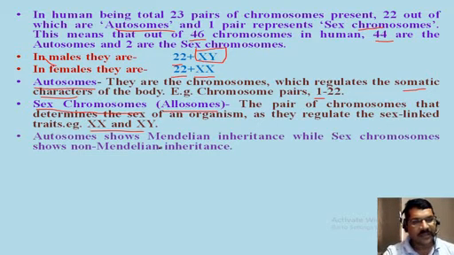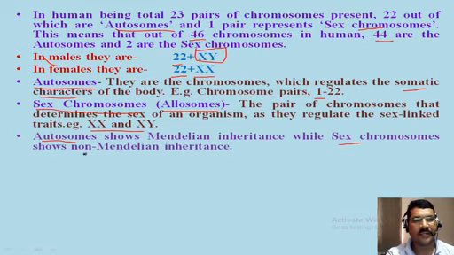Now we will see some differences between autosomes and sex chromosomes. Autosomes show Mendelian inheritance, while sex chromosomes show non-Mendelian inheritance. It means autosomes strictly follow the rules and ratios which were given by Mendel during his study, but sex chromosomes do not follow Mendelian inheritance.